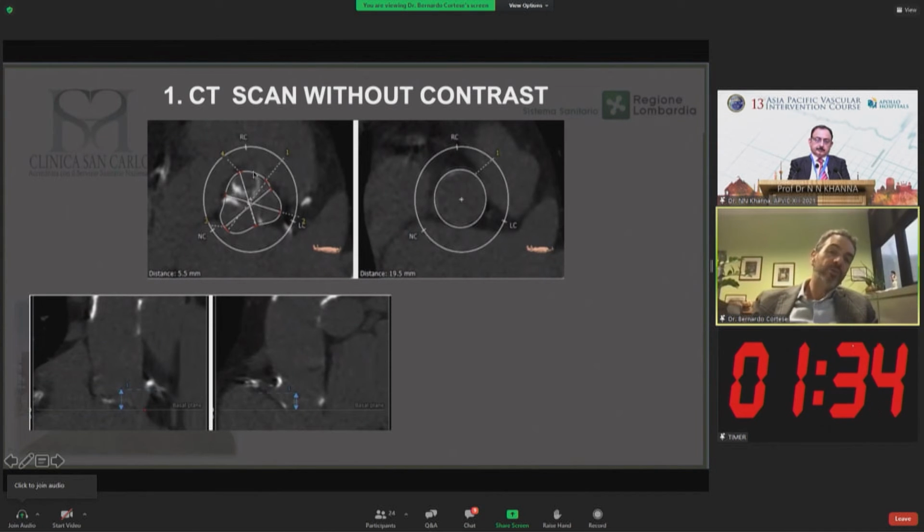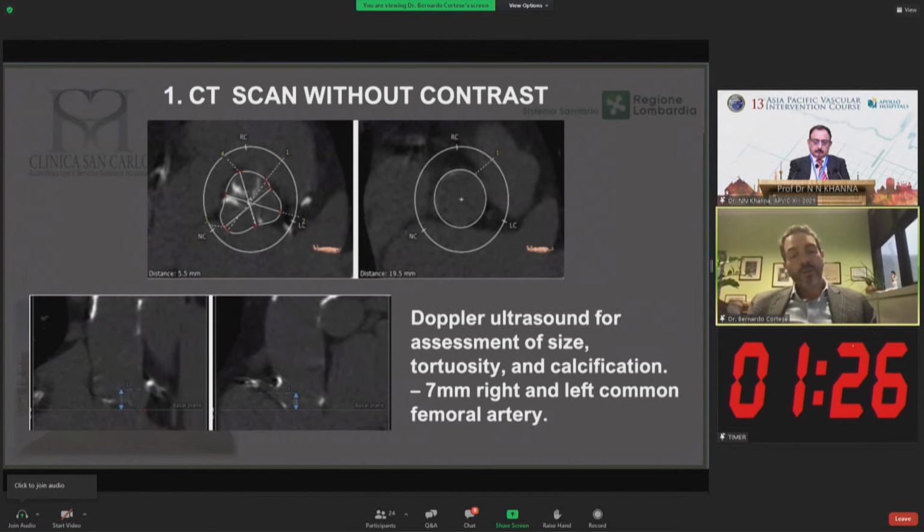But in this case, we were able to go for correct diameter analysis, and also the height of the coronary arteries was pretty good. Regarding the access, it was performed with a Doppler ultrasound, so we were able to check for the correct dimensions of the vessels, the tortuosity, and the calcifications up to the iliac arteries.